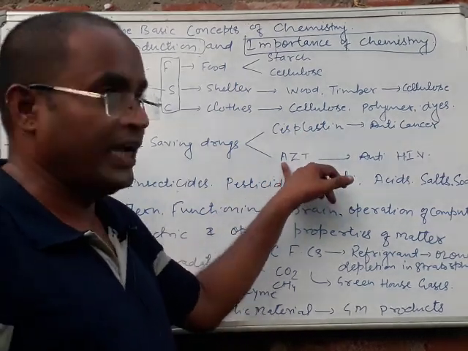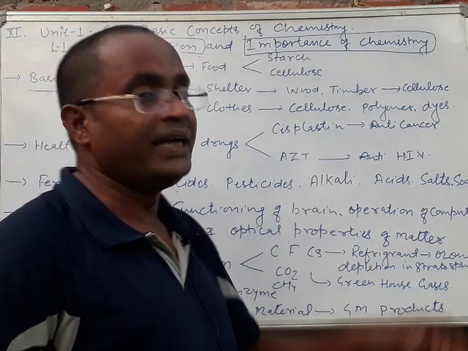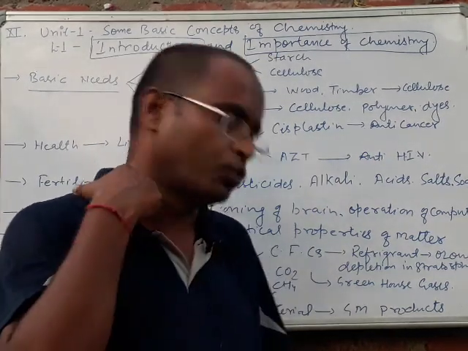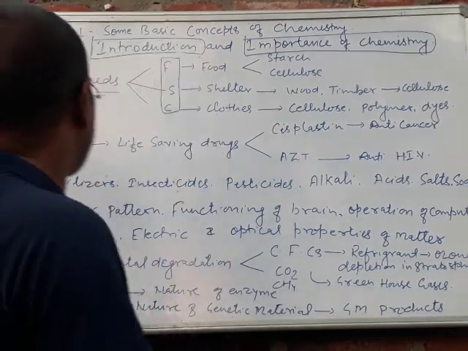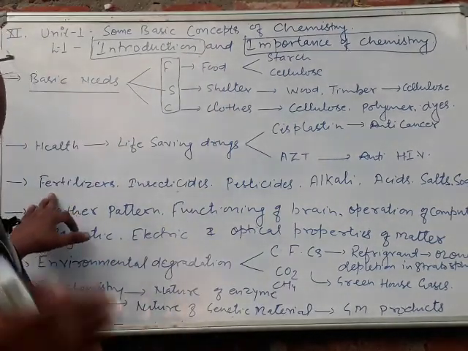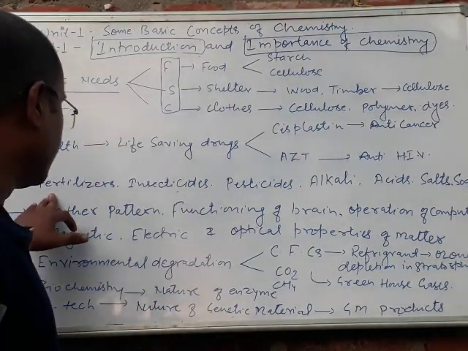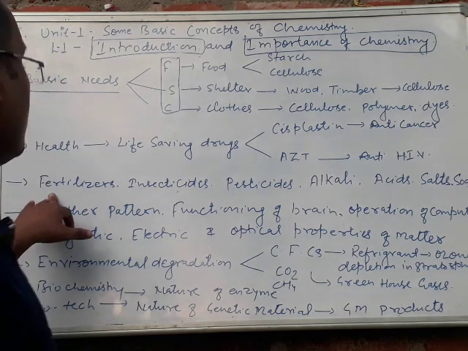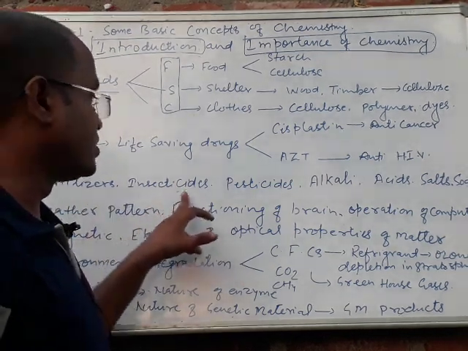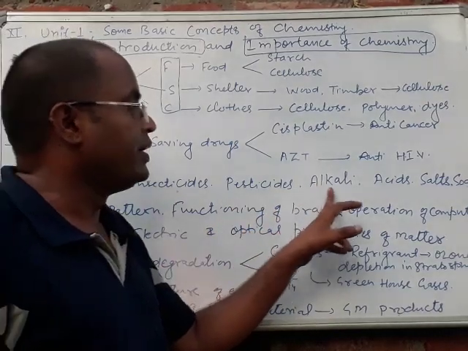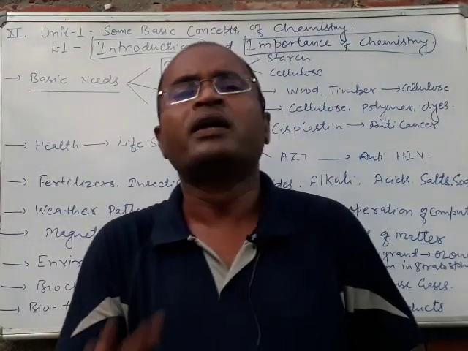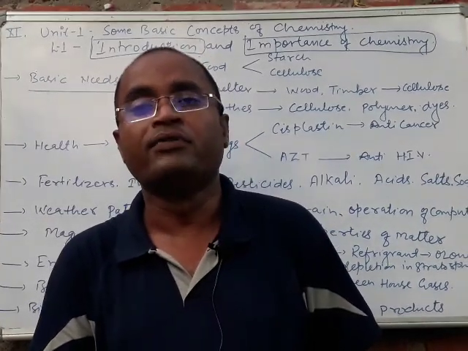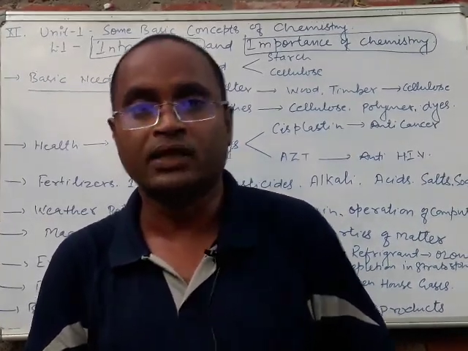AZT, that is azidothymidine, is an anti-HIV drug, a crucial molecule to treat AIDS patients. Chemistry plays a very important role in the synthesis as well as the manufacturing of fertilizers, insecticides, pesticides, alkali, acid, salt, soap. There is no product remaining which cannot be synthesized with the help of chemistry.